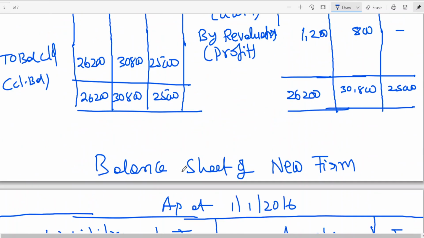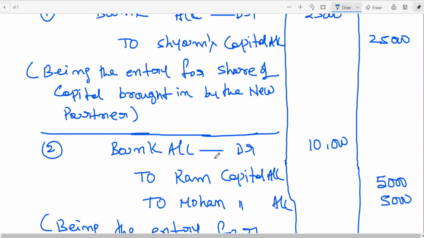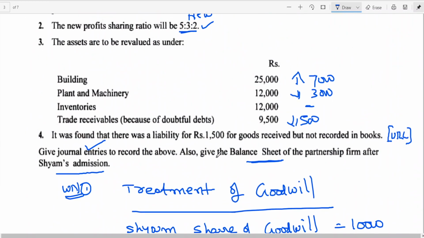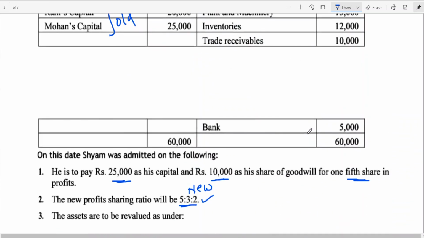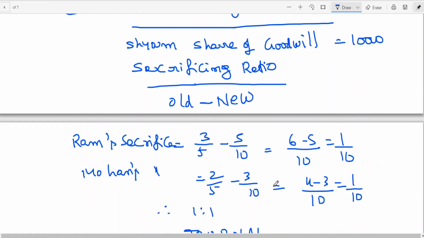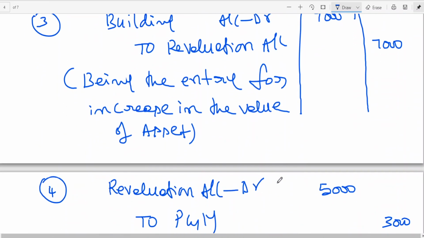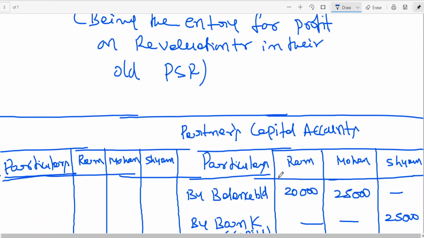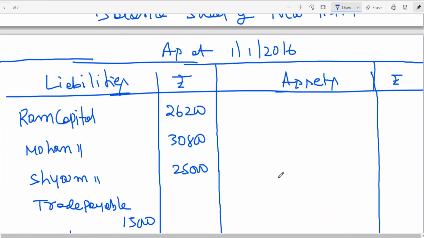The balance sheet assets information is given. After revaluation, we can directly take these values. Building 25,000 because it is already after adding 7,000. Plant and machinery 12,000, inventory 12,000. Only trade receivable, what should you do? 9,500. How did you get it? 10,000 minus 500, that has also been given already as 9,500. Okay, directly we can write these values. Instead of wasting time by decreasing or increasing, directly we can write those values.